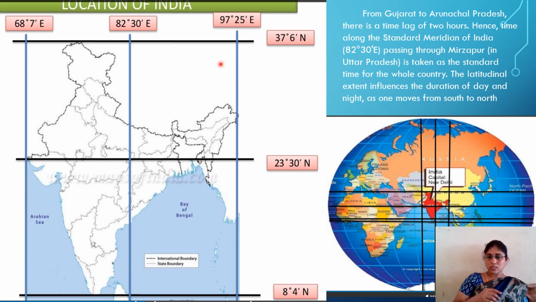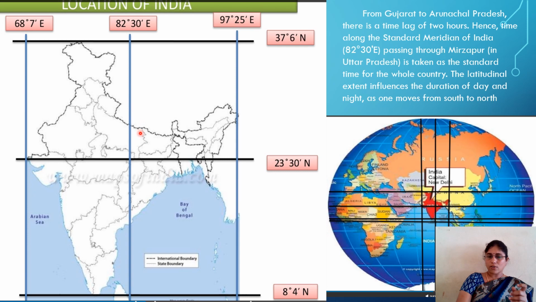If we follow 75, somewhere it is far from 97 degrees. If we follow 97 degrees, these Gujarat people are lagging 2 hours. These people are 2 hours ahead and these people 2 hours lagging. For example, one person wants to start from Gujarat at 5 o'clock to meet in Bhopal, and another person starts from Arunachal Pradesh. Which time do these people have to follow?